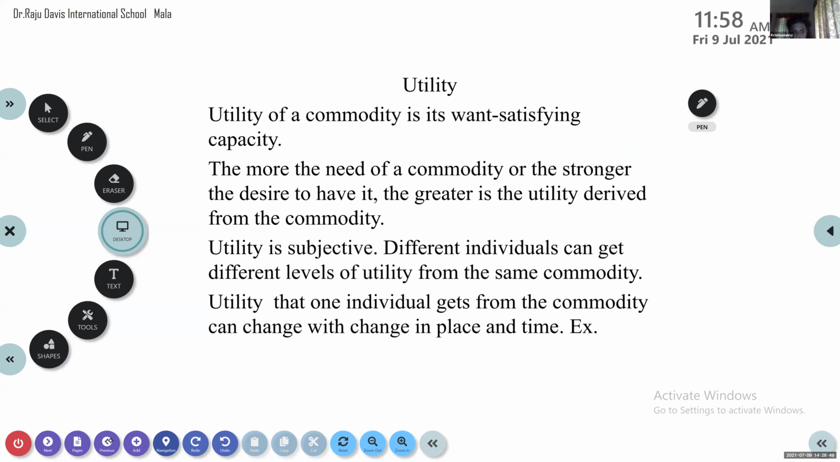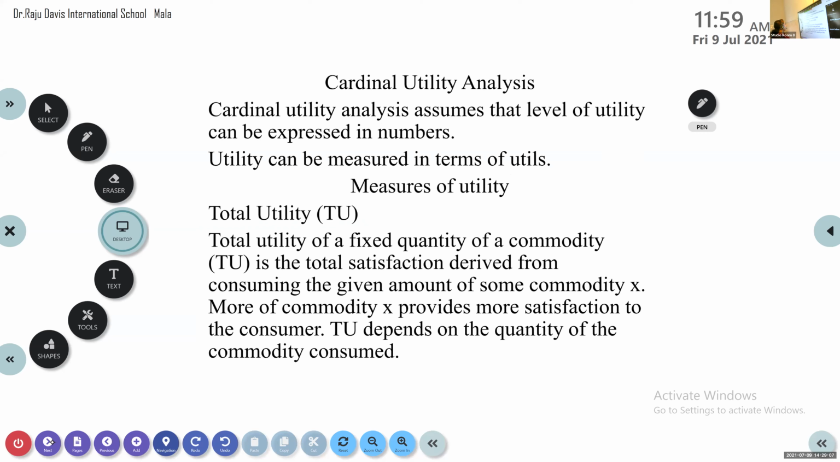So regarding utility, utility of a commodity, what do you mean by that? One satisfying capacity. The more you consume or the more desire you have, the greater will be the utility. It is subjective. It is according to the person, and it changes according to place and time. Measures of utility, I told you regarding total utility and marginal utility.